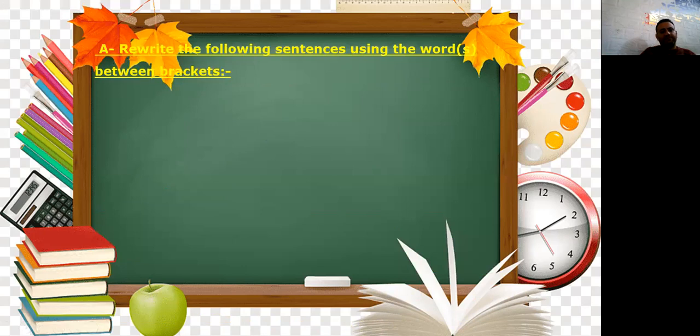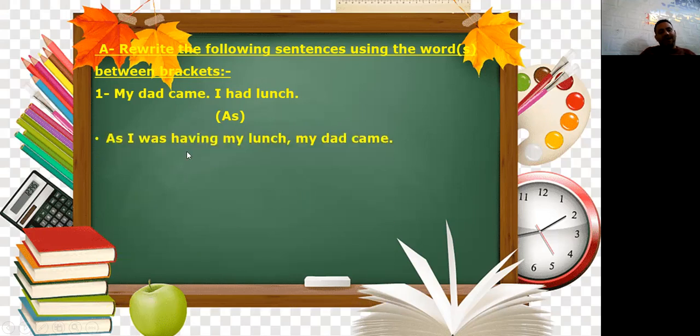Rewrite. My dad came, I had lunch. Try to guess which one is the long action. Had lunch, and which one is short or happened suddenly? My dad came. So as. After as, I use the long action. As I was having lunch, my dad came.